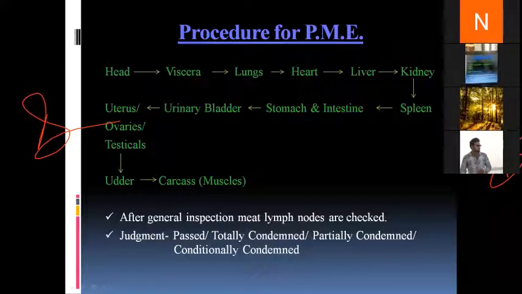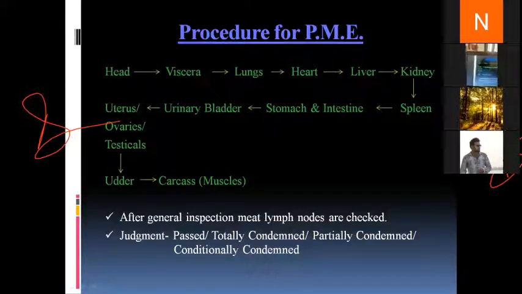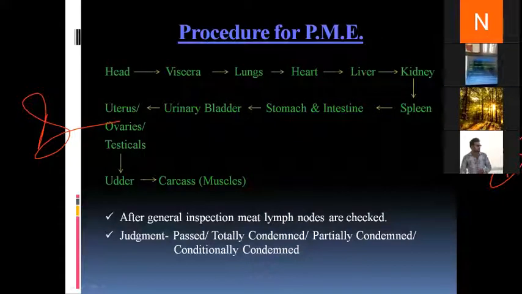Now, after the carcass, the muscles of the carcass and bones have been examined, we then go for inspection of meat lymph nodes. Meat lymph nodes are those lymph nodes which represent the condition of the carcass, and these lymph nodes vary with the species.